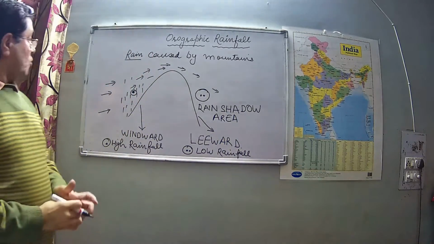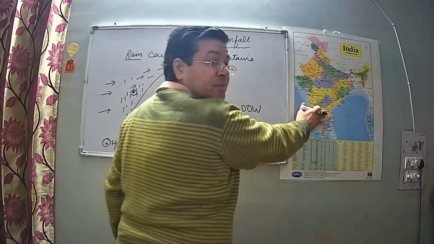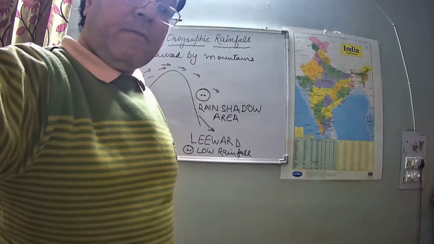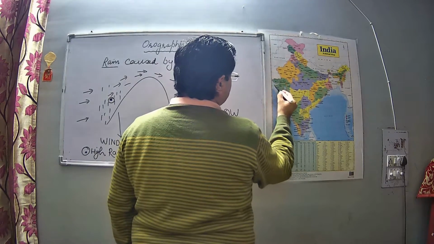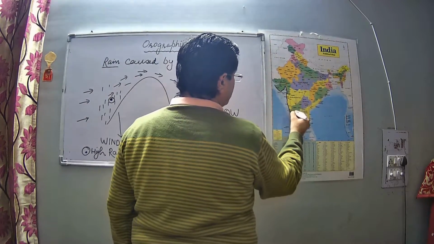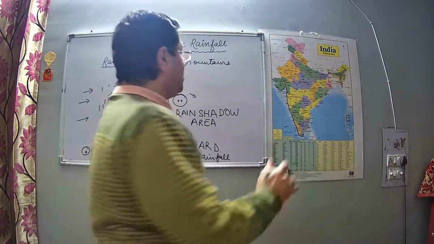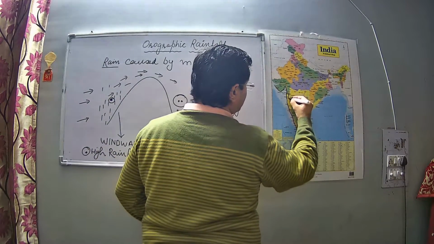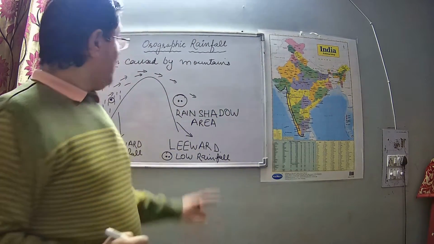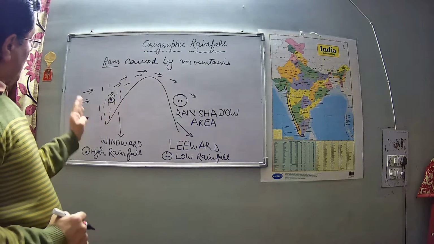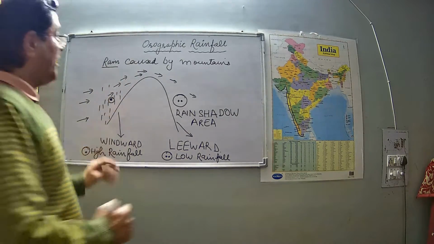Okay, so we will try to understand this with the help of the map of India also. This is your map of India, right? And you all know in previous classes you have studied this is your western coast, right? And along the western coast we have Western Ghats here, a mountain range along the western coast of India, right? Now suppose this is your Western Ghat, and western side of Western Ghat, which is covered with thick forest cover also, receives high rainfall.